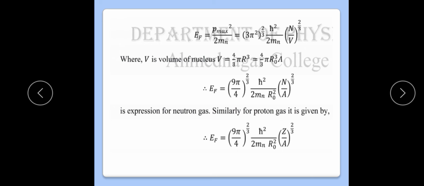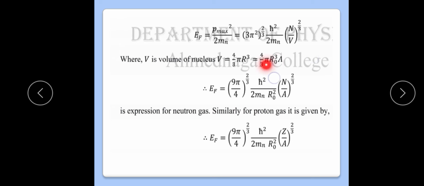Okay. Fermi energy is 3 pi square raised to 2 by 3, h cross square by 2 mn, into N by V raised to 2 by 3, where V is the volume of the nucleus, which is given as 4 by 3 pi r naught cube A, due to that nucleus. Now see here, EF is equal to this. How did this expression come here? N by V raised to 2 by 3.